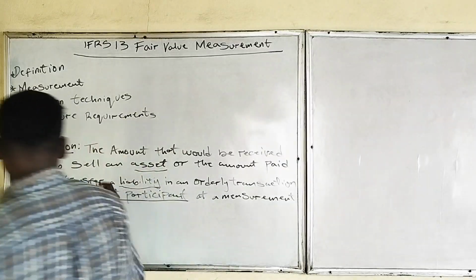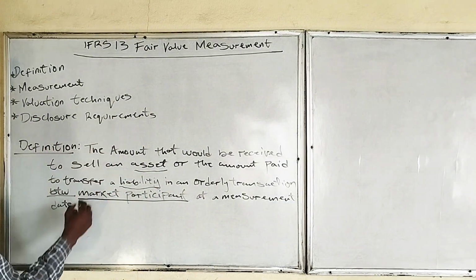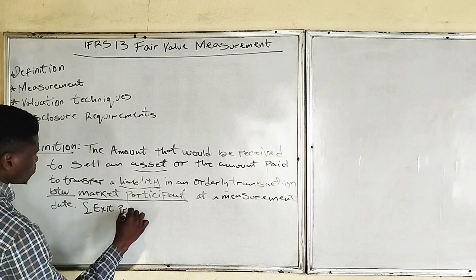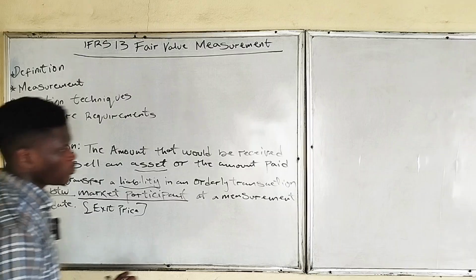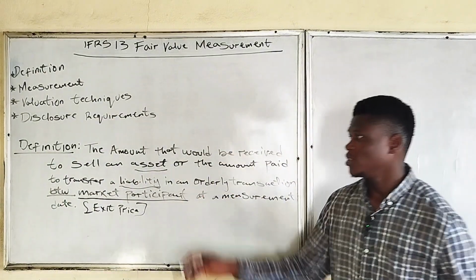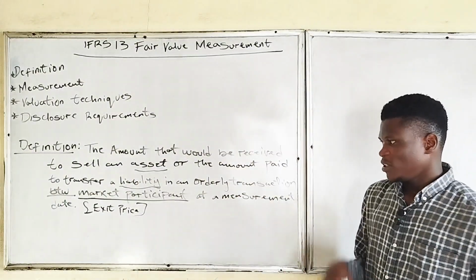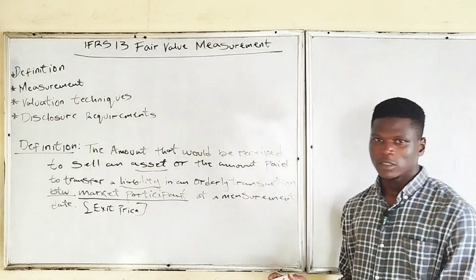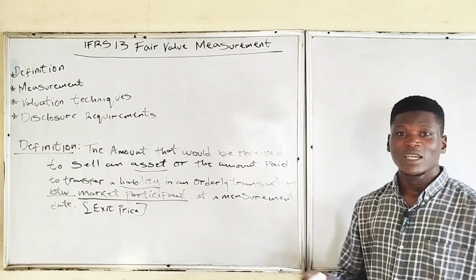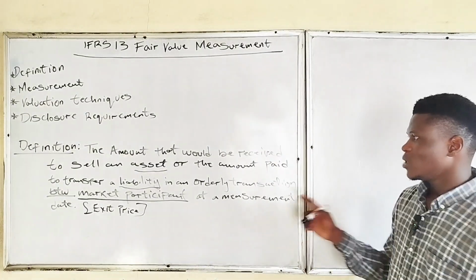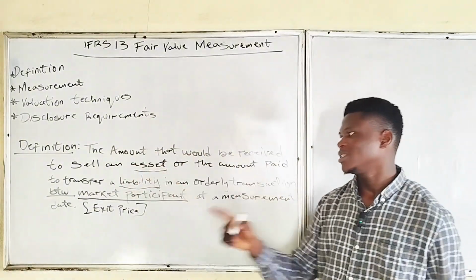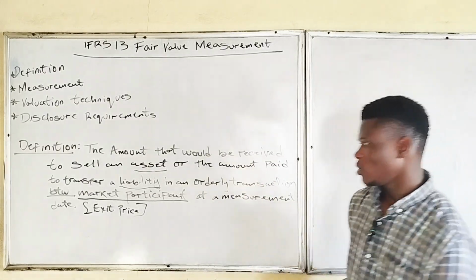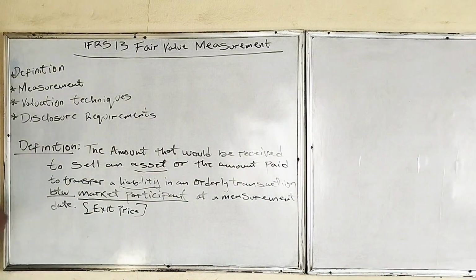Here we now need to note that fair value is an exit price. What I mean by exit price is the amount that you will receive to sell an asset and the amount that you will pay to transfer a liability in an orderly transaction between market participants at a measurement date. This amount is an exit price. This amount also is an exit price. Do you understand? Now for us to have an exit price, it means we must have an entry price.